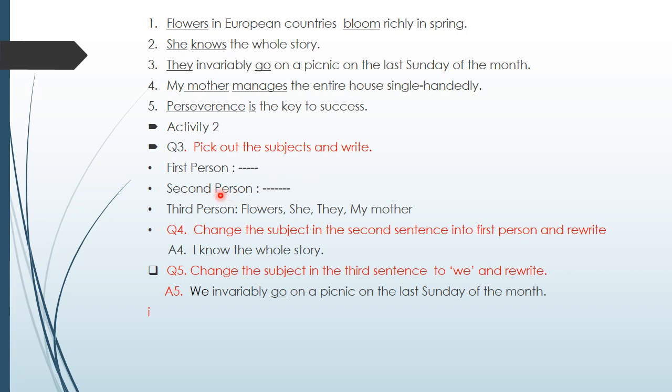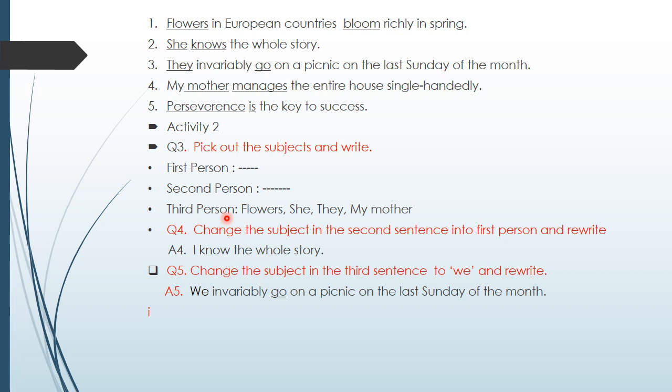First person. Second person, children. What is second person? Only one word. It is you. And here it is absent, you. In no sentence can we see you here. So the second person is also absent.